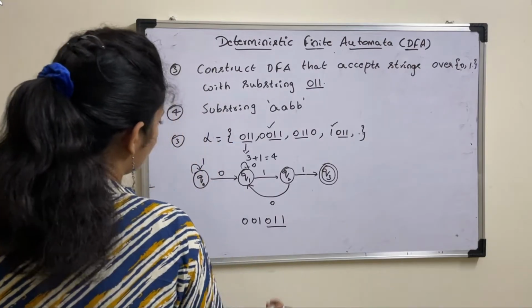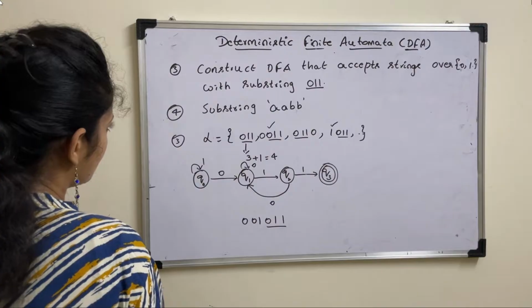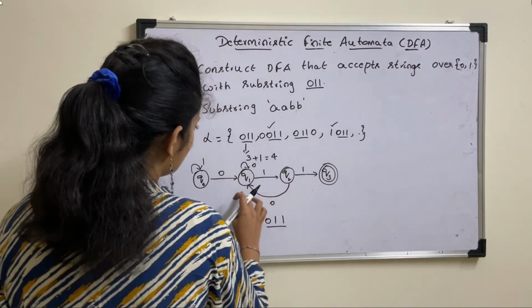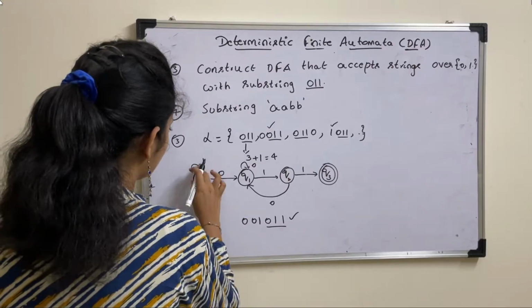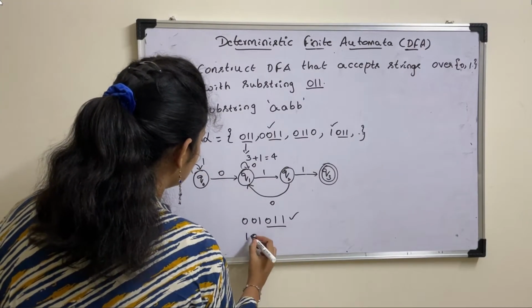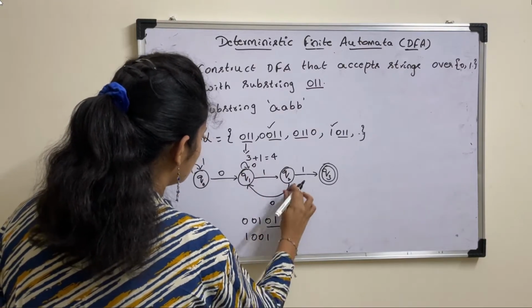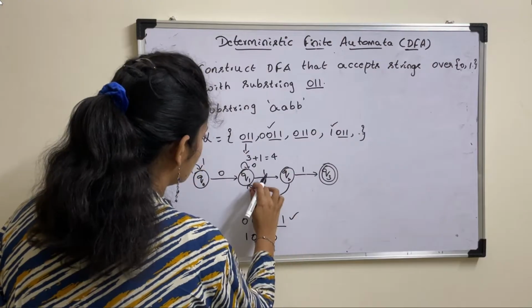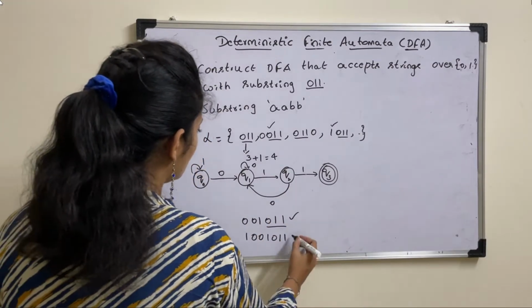So here the substring is 0, 1, 1. Similarly, this is accepted. And what are the other possibilities? If the string starts with 1, then 1, 0, 0, 1, 0, 1, 1. This is also accepted.